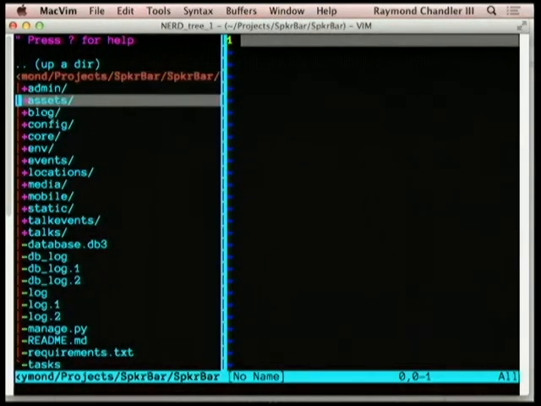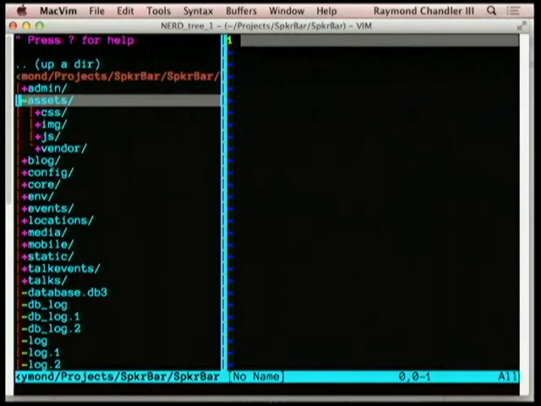So let me open up my assets directory. You notice I have an assets directory now. I don't have a static directory. This is because the way that I have configured Gears, it'll look at the assets directory, and if I'm running a development server, it knows to look there to get my information. But if I do a deployment, I can run manage.py collectassets, and it'll compile them, compress them, put them in the static directory, and everything's good to go.